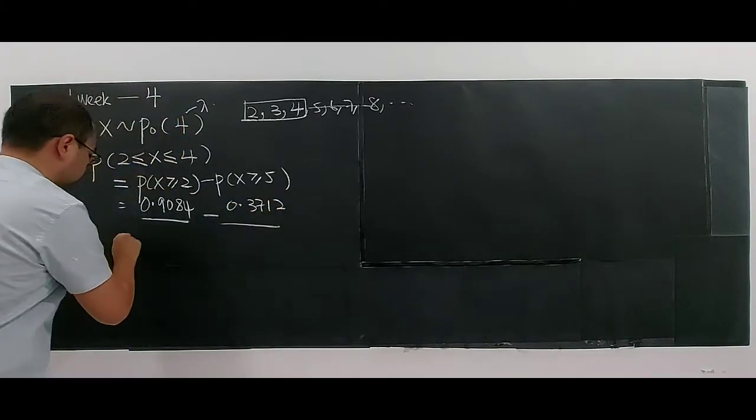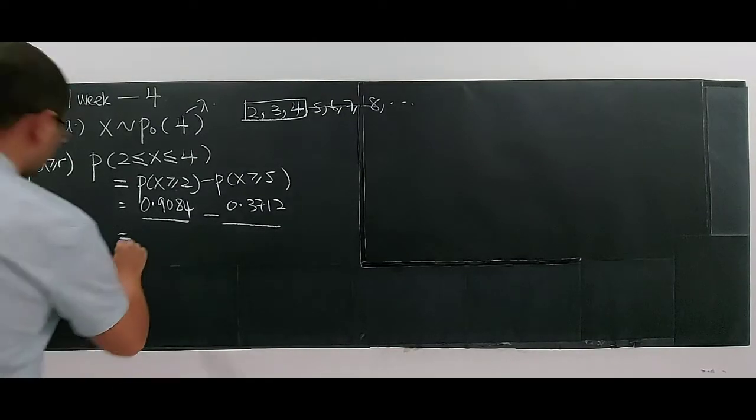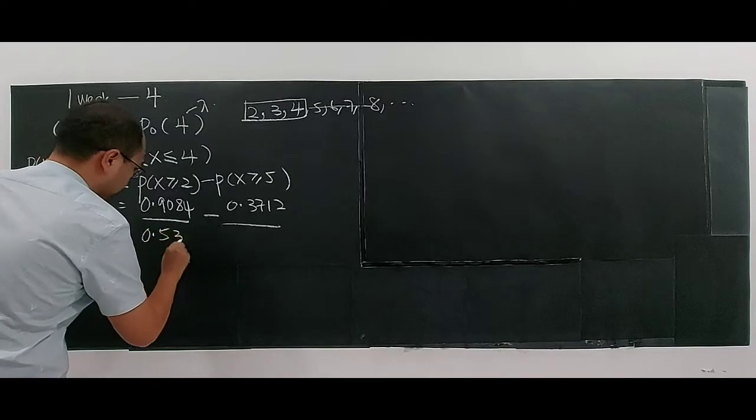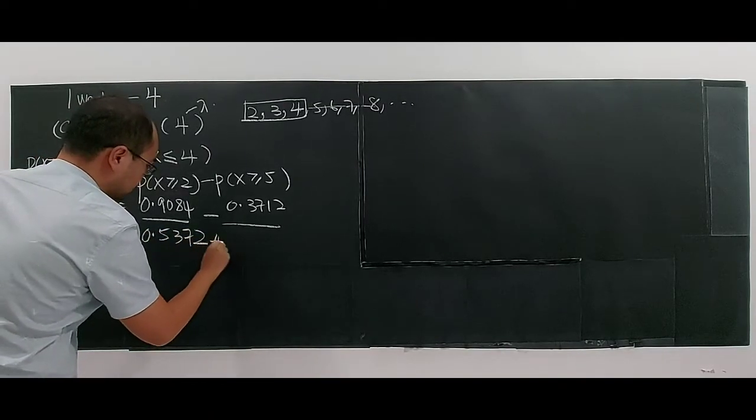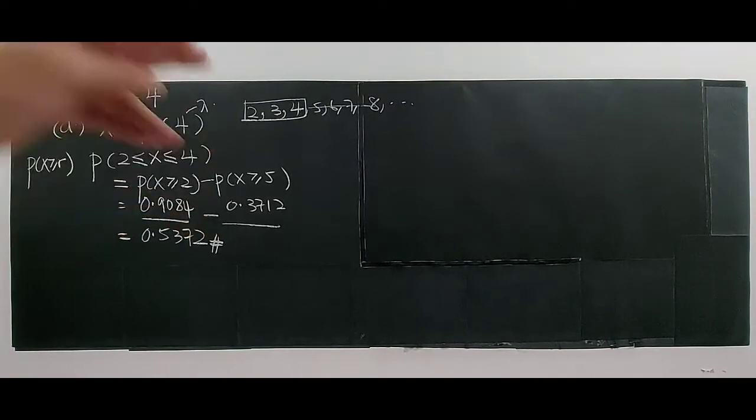After deducting, you are getting 0.5372. This is the probability for part A, where the demand is from 2 up to 4.